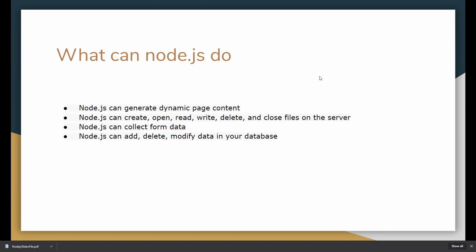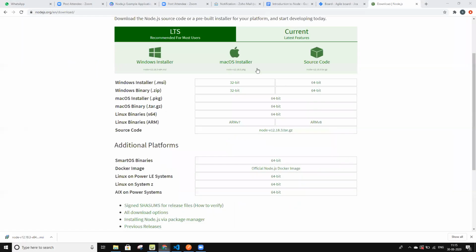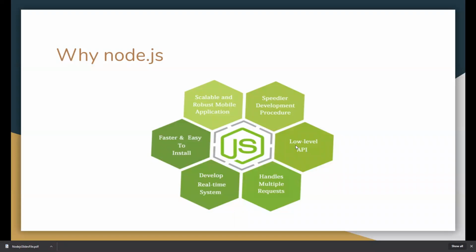What can Node.js do? What exactly is low-level API? Here there are two types of API. Node.js uses low-level API, and it has more features than the other API. That's why we can say low-level API is better. So Node.js uses this API.